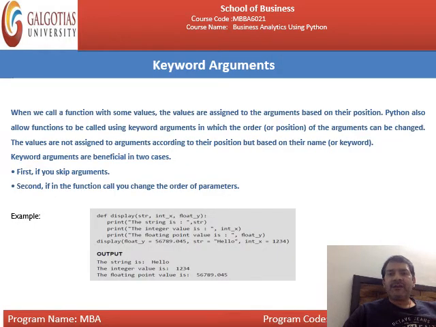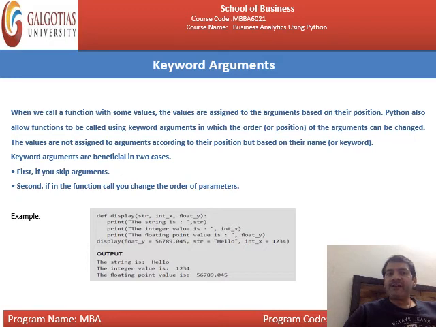Next is keyword arguments. A keyword is what? For example, for declaring a particular function name, we use a keyword known as def. When we call a function with some value, values are assigned to the arguments based on their position. Python also allows a function to be called using keyword arguments, in which the order or position of the arguments can be changed. The values are not assigned to arguments according to their position, but based on their name or keywords. Keyword arguments are beneficial in two cases. First, if you skip arguments.